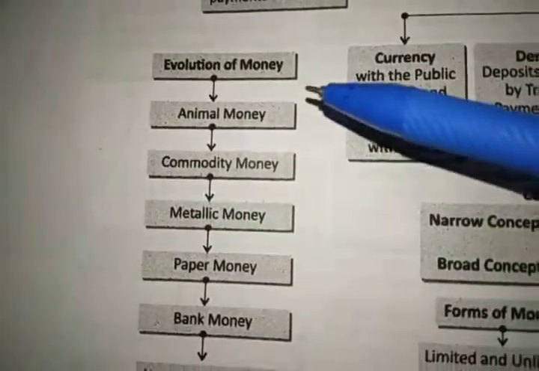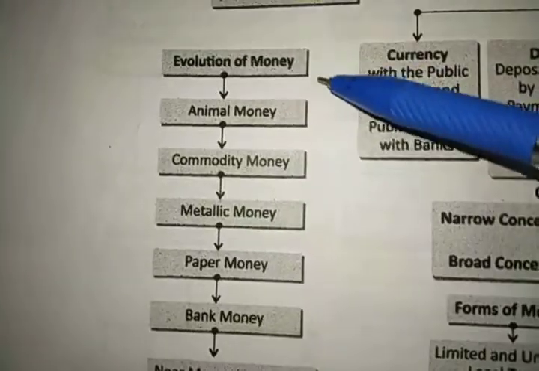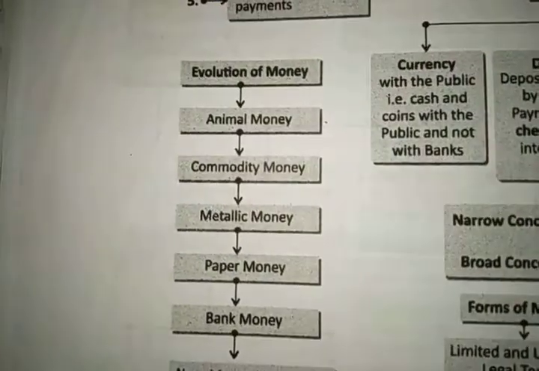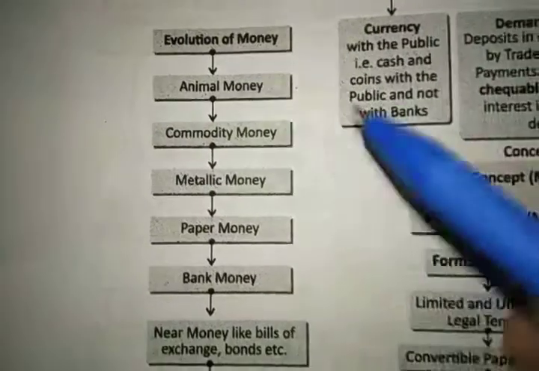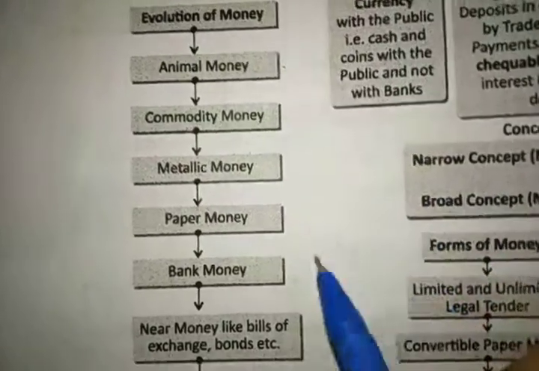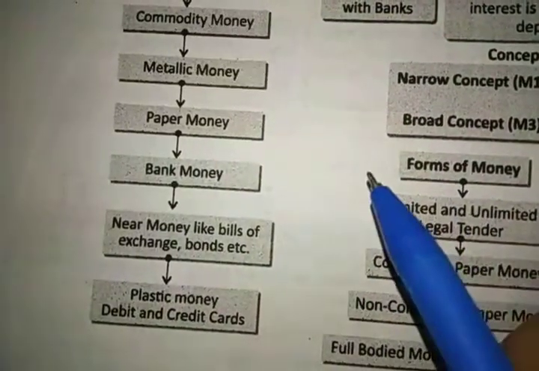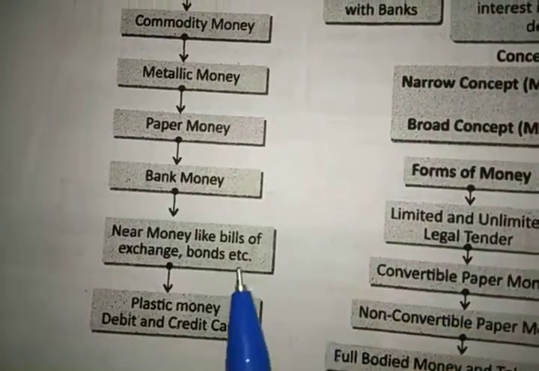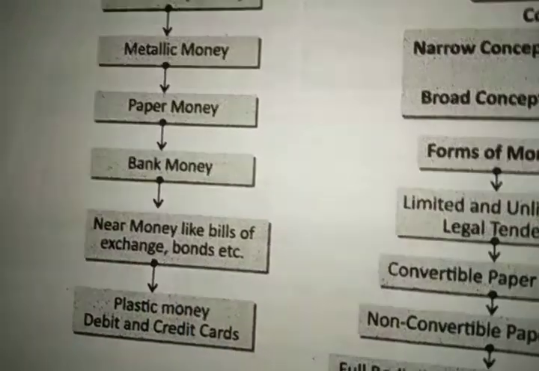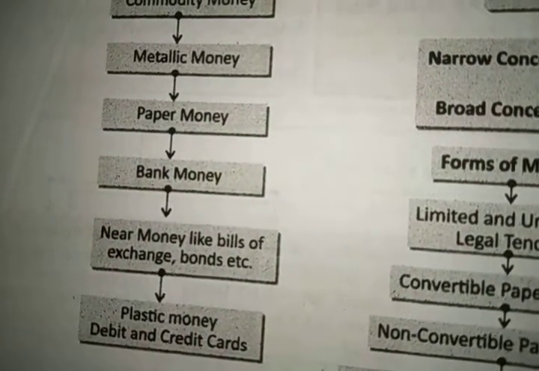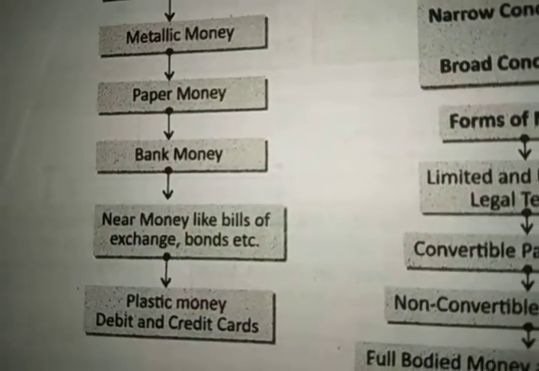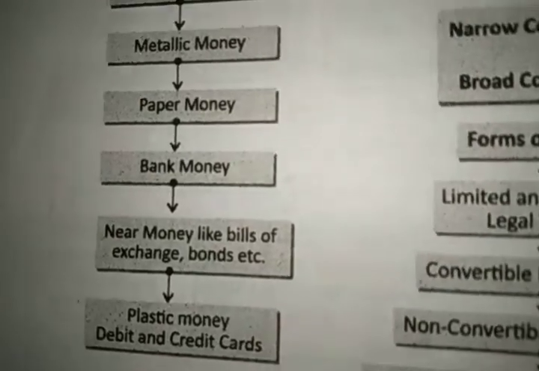The last is the evolution of money, how money evolved. Firstly we used animals for exchange, then we used some goods or commodities for exchange. Then thirdly we used metallic money. Metallic means the coins were made of silver, gold and some other metals. Then fourth comes paper money, the notes we are using. Then bank money. Bank money means your cheques and drafts. Then near money are bills of exchange and bonds etc., which can be converted into money within a very few days. The last is plastic card money. The plastic card money means the debit card, credit card, ATMs that you are using.